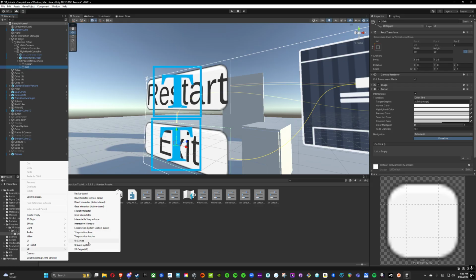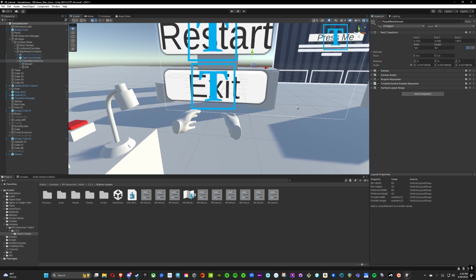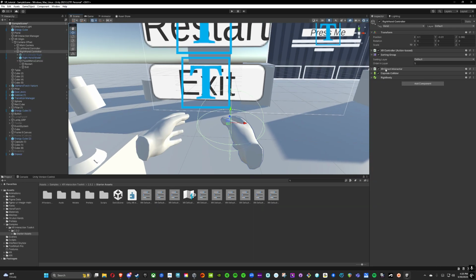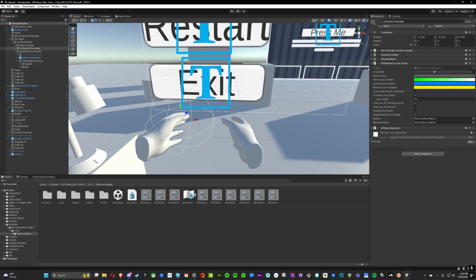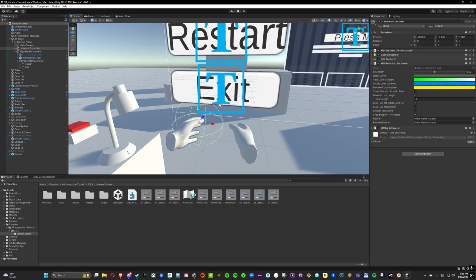Very important, it's XR UI canvas first, because the XR UI canvas will give you all the components on how to interact with it already, using the Raycast system. So I switched up the controllers a little bit. On my right hand is only the XR direct interactor, while the left hand emits the line visual, where I can grab things from a distance as the XR interactor line visual. That's how you interact with any UI spaces. So one hand I can directly interact, the other hand I have the line visual.